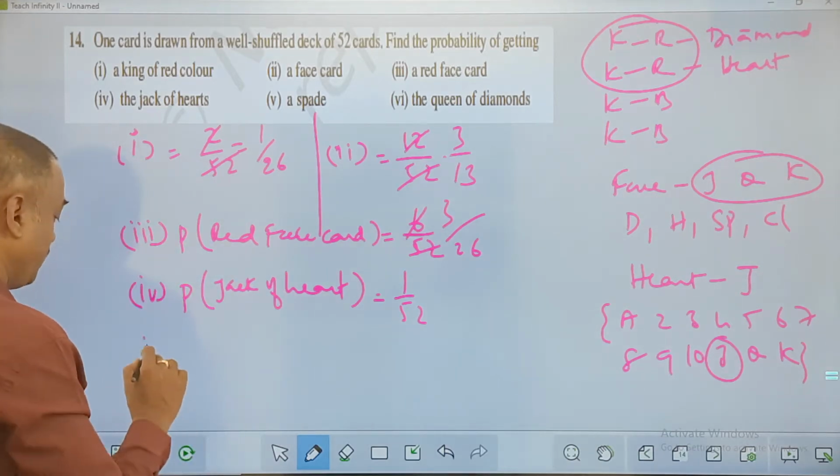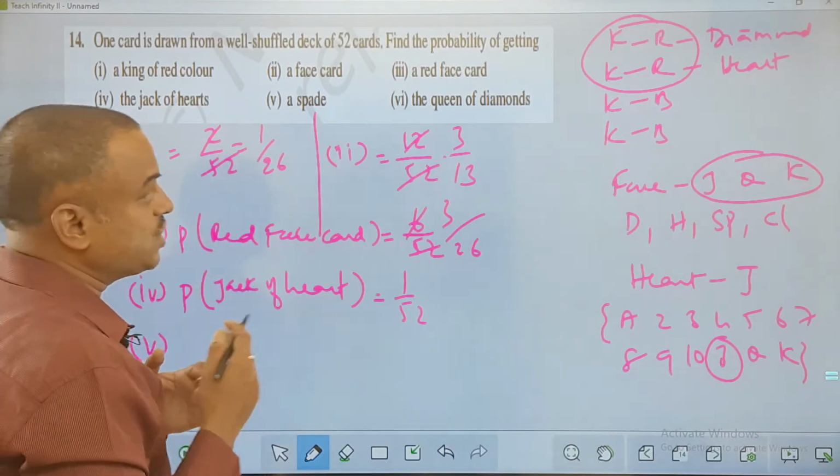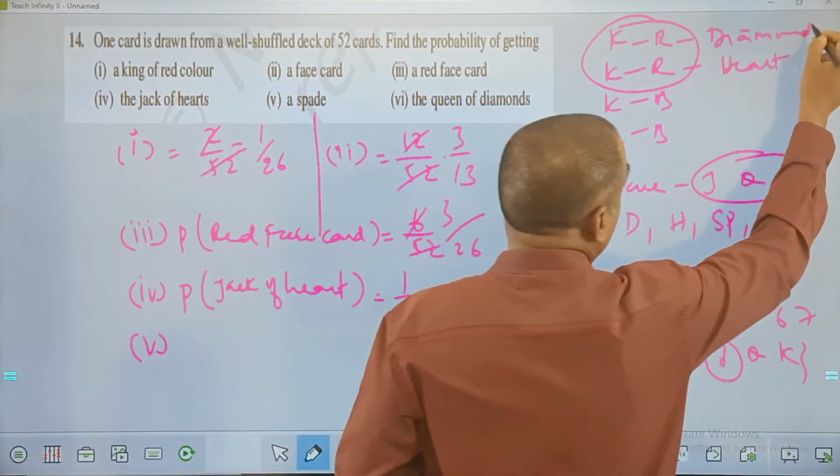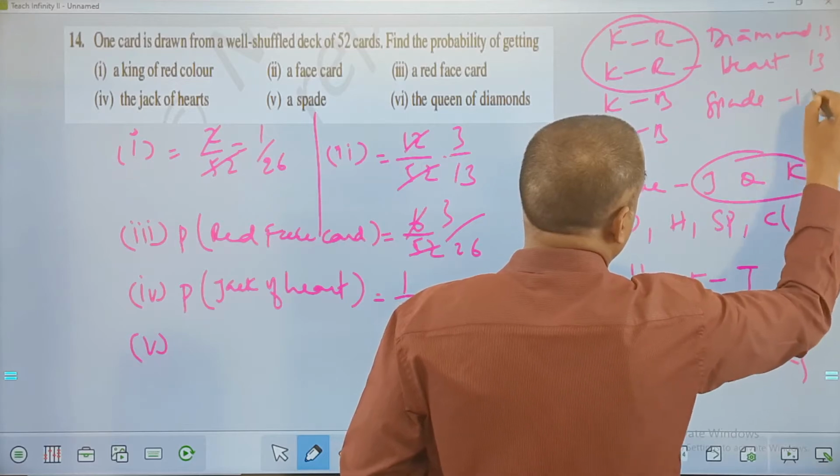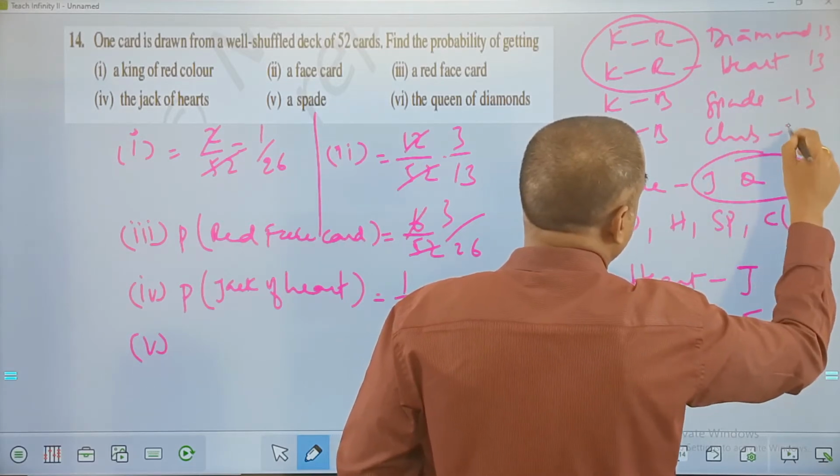Next one, fifth one in this case, it should be a spade. So spade will be how many cards here? Diamond are 13, hearts are 13, spade also will be 13, and club will also be 13.